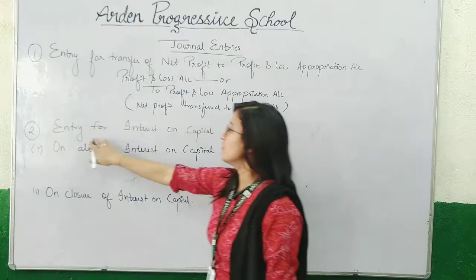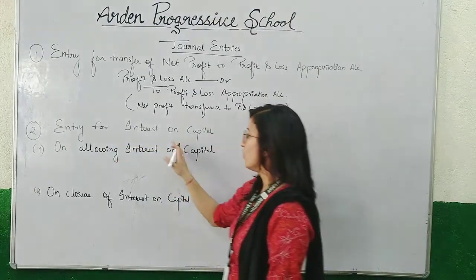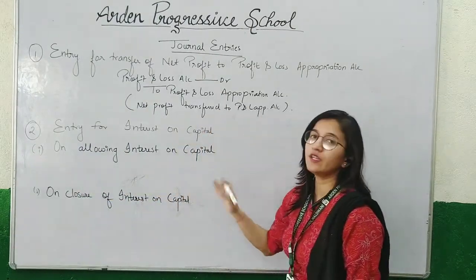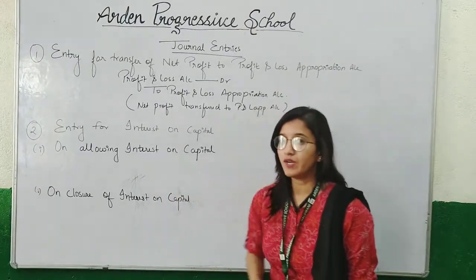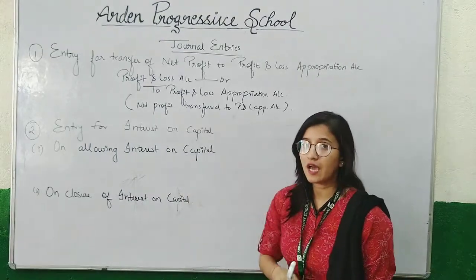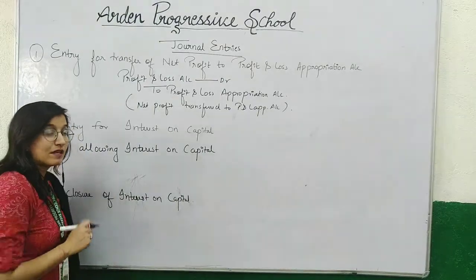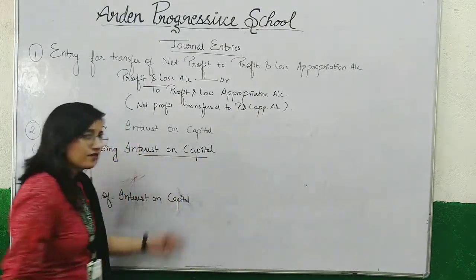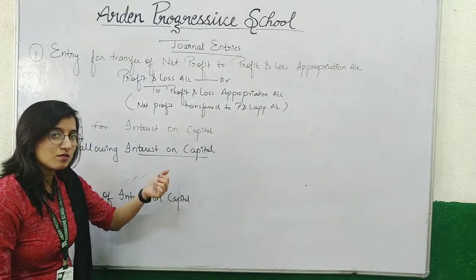Now, the second entry will be based on interest on capital. The first part of the transaction is allowing interest on capital. Here interest on capital is allowed to partners, and for the partner, interest on capital is treated as income. So the partner's capital account will be credited and the interest on capital account will be debited. Interest on capital account is debited because it is treated as an expense for the business firm.